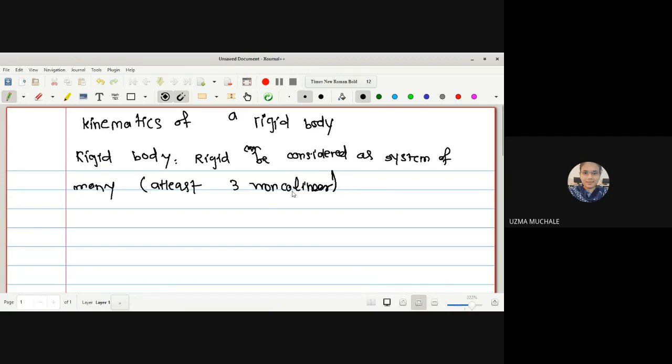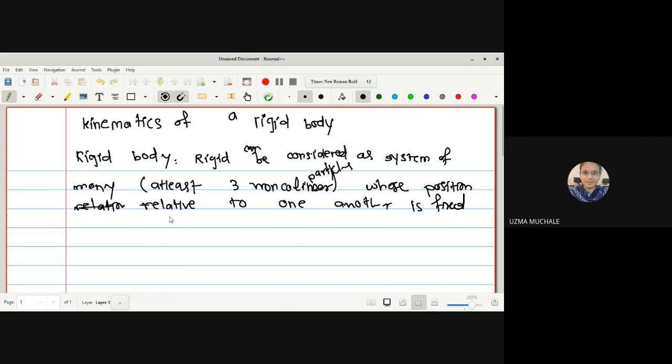In the rigid body, we should have at least three non-collinear particles whose position relative to one another is fixed. The position of every particle is fixed in the rigid body, or constant throughout the motion.